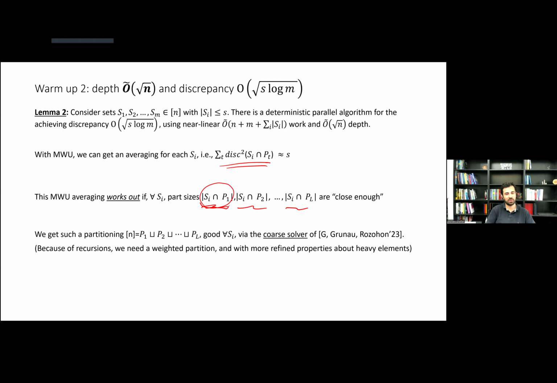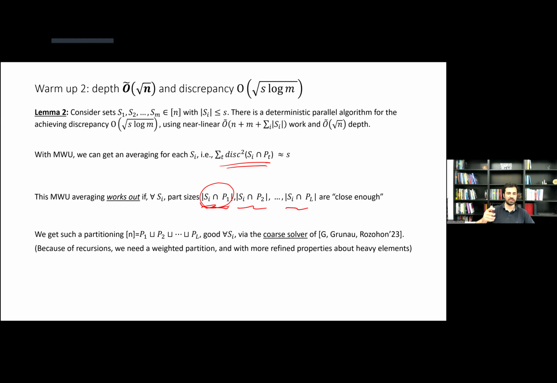For instance, we can just apply this method that we had in the first paper, in the earlier paper from 2023, just as a black box. And it gives us a partition where for each set, these sizes are roughly close to each other. Okay. Now, this is the solution for root n, right? Also, for the multivariate weight update, we will not be able to do it part by part, but we have to batch the parts, but I'll ignore that, right?